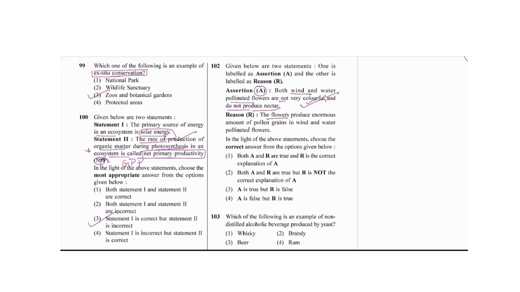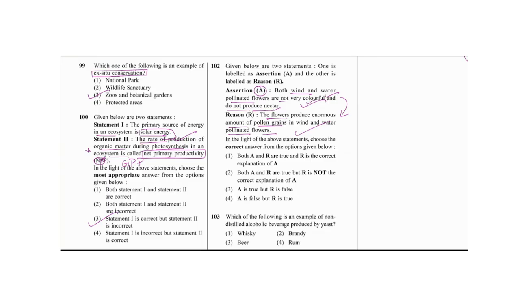The flowers produce an enormous amount of pollen grains, in wind and water pollinated flowers. Absolutely correct. But is it explaining the reason which I told you? There is no need to attract other animals for the pollination, so why produce a color? Why produce a reward? As a reward the flower will give the nectar to the honeybee or to the insect.